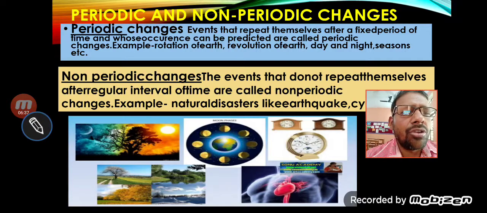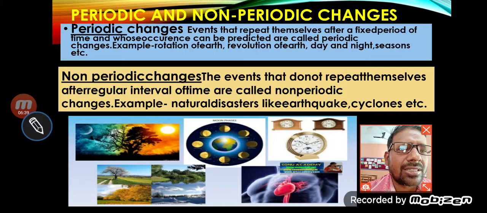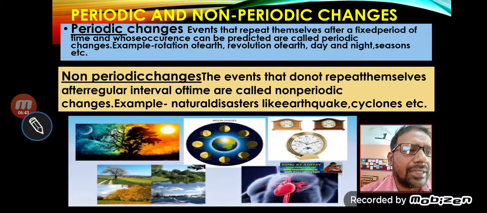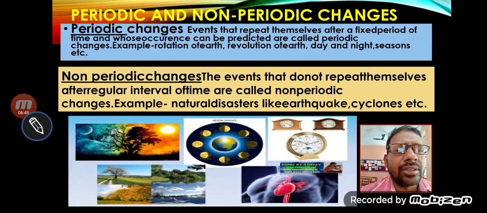Now, next, non-periodic changes. The events that do not repeat themselves after regular intervals of time are called non-periodic changes, like growth of your body.